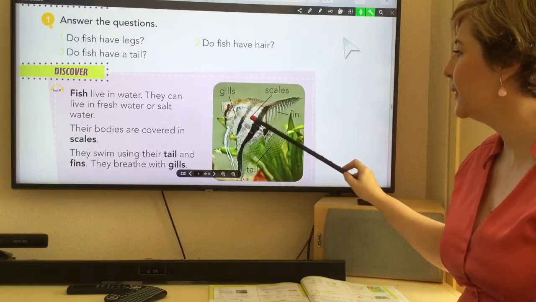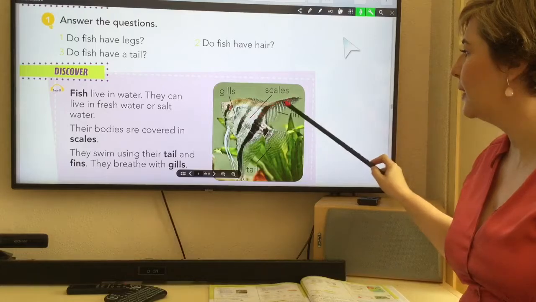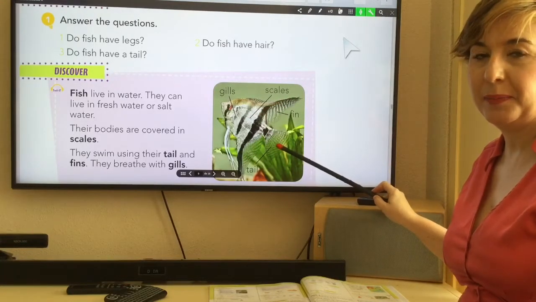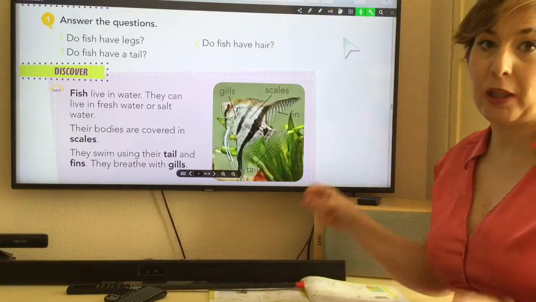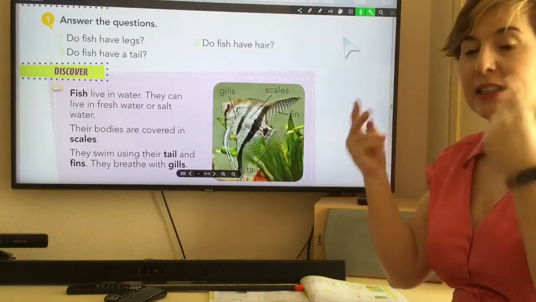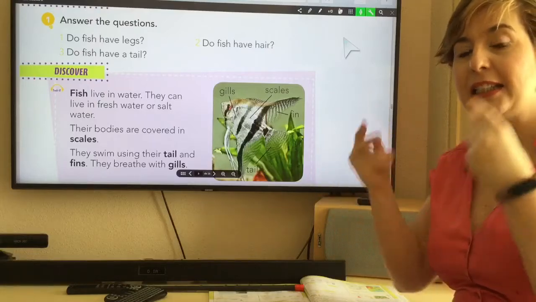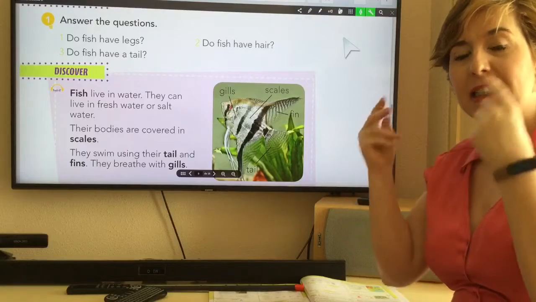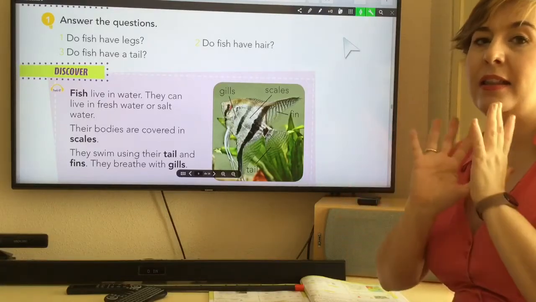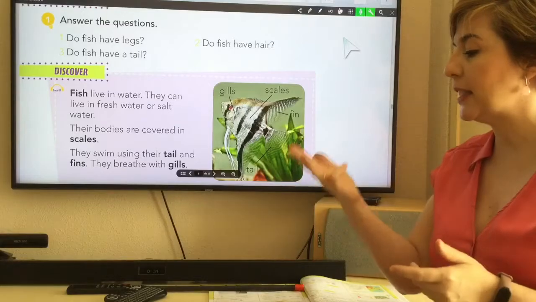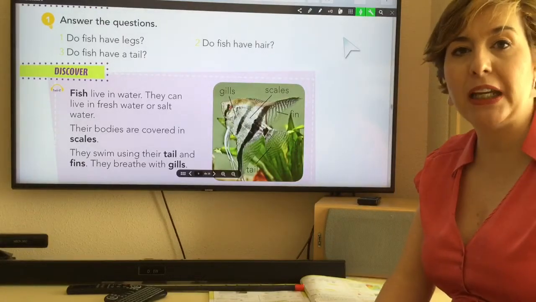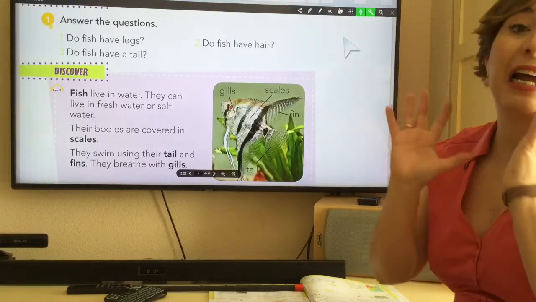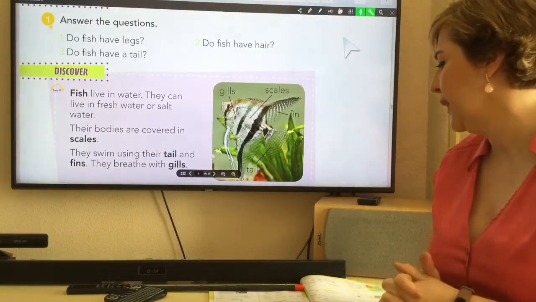Gills, scales, fins, and tail. We could do it like with a chant. Gills, scales, fins, and tail. Those are the gills, scales, fins, and tails. The four parts that fish have different from other animals, okay, that are characteristic from fish.